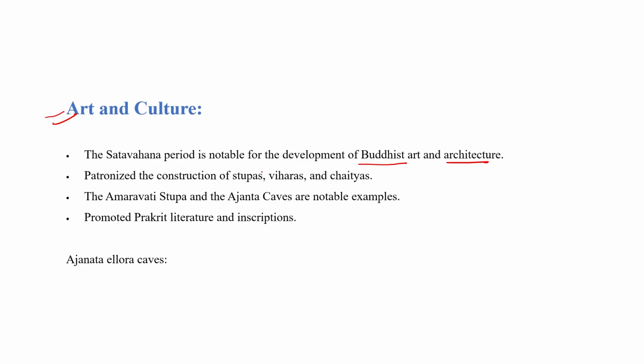They also constructed stupas for Buddhism, viharas and chaityas. Chaityas are the monasteries. Monasteries means these caves which were used for the stay of monks. So they built chaityas, caves for Buddhist monks. They also constructed viharas. Viharas are the rest houses and chaityas are basically the worship places.